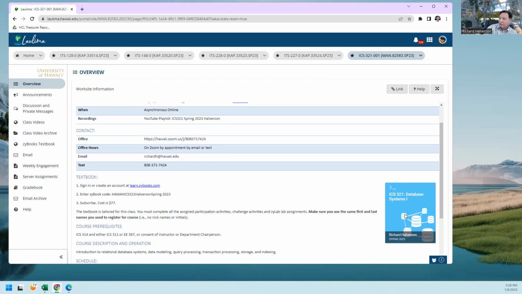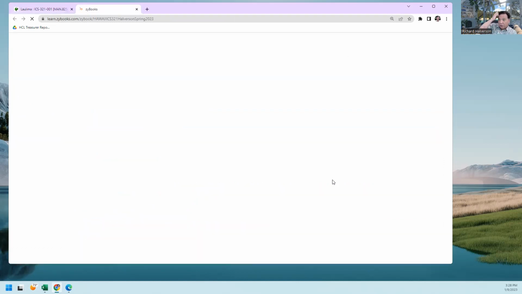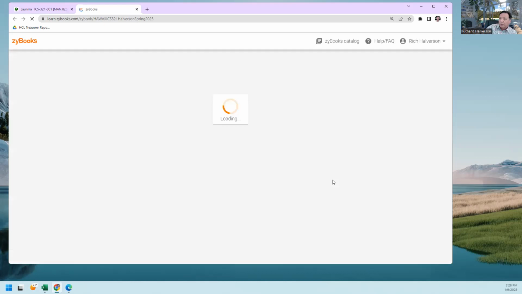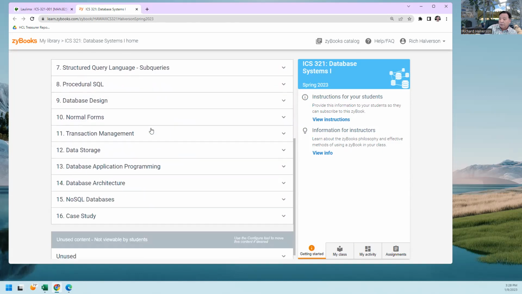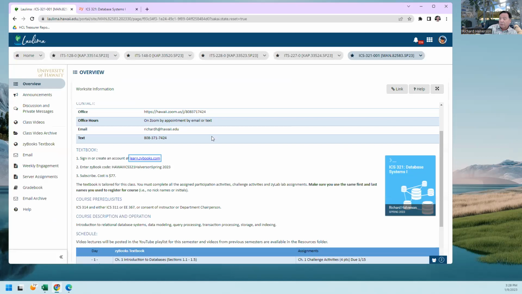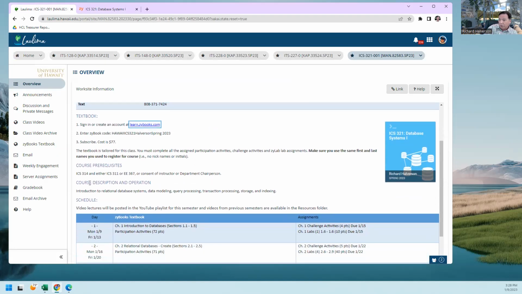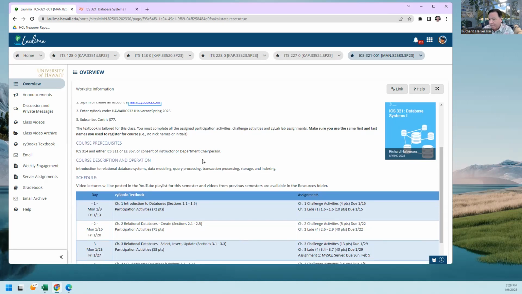This is the textbook, and you can click on here. The first time you click on it, it's going to ask you to pay $77. I think the first chapter is free, but we're going to cover all of these chapters, and I'll go over this later. Let me finish going through the syllabus first. Course prerequisites: if you have any problem about that, just email me.